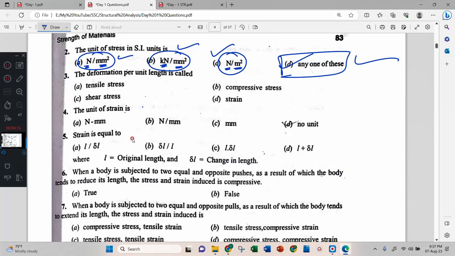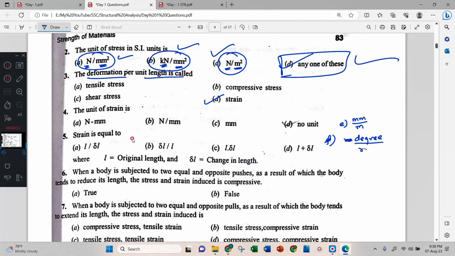Deformation per unit length, change in length per unit length, is strain. Correct? Unit of strain. Option E: mm per meter, degree per radian.